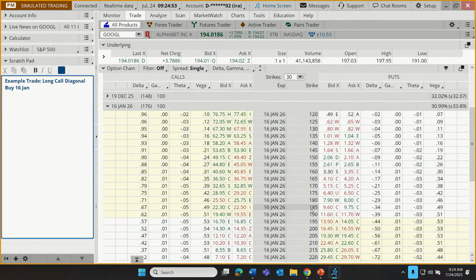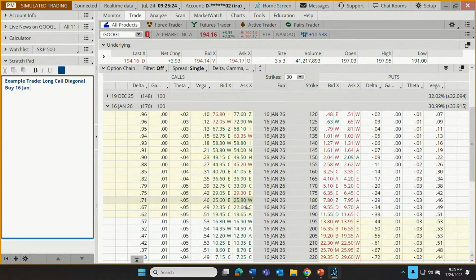What if we were to look at buying, how about we go with the one around a 70 delta? Delta can tell us how much a contract might go up or down in value on a $1 move on the stock, but it also can tell us the likelihood that a contract expires in the money and retains some value at expiration. This one has a delta around 71, or a 71% chance of retaining some value at expiration. Hopefully, we see a lot more value accrue. That looks like it's trading between 25.60 and 25.80. Let's say we pay 25.70 for that.